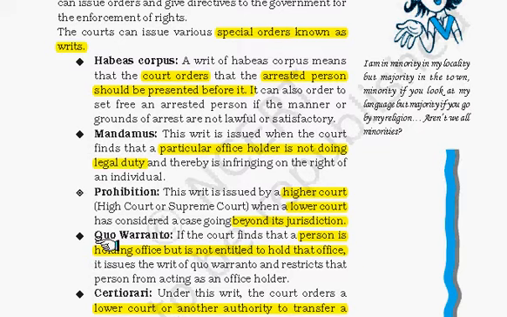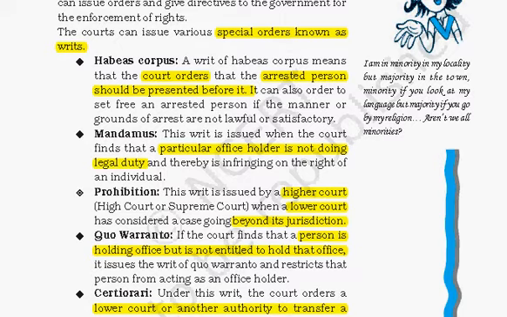Then there is quo warranto. If the court finds out that a person is holding office but he or she is not entitled to hold that office, then this writ can be issued. This restricts the person from acting as an office holder. This particular writ can be issued against any public office which can be statutory or constitutional.